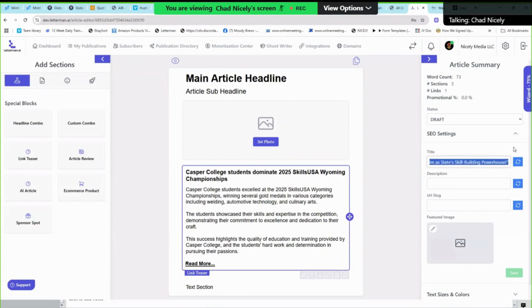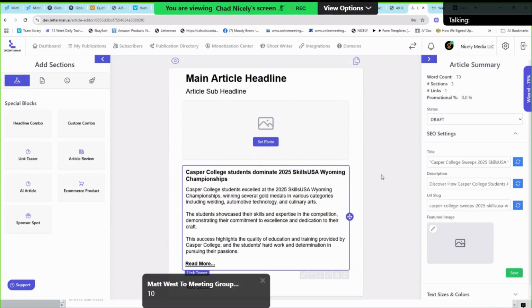All right, and this is now an SEO optimized title. And we can generate the description. This is a meta description. Okay, and now it can take both of those things and it can generate a slug. Scale of 1 out of 10. Is everybody there? And you're free to do whatever you want to do to your article.